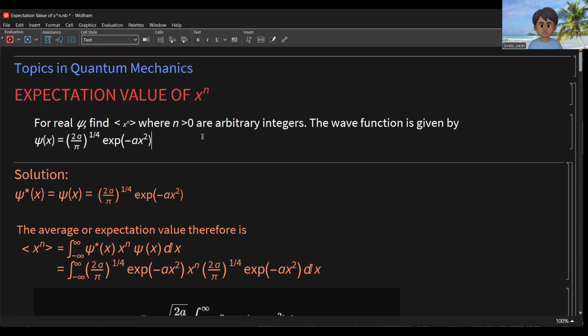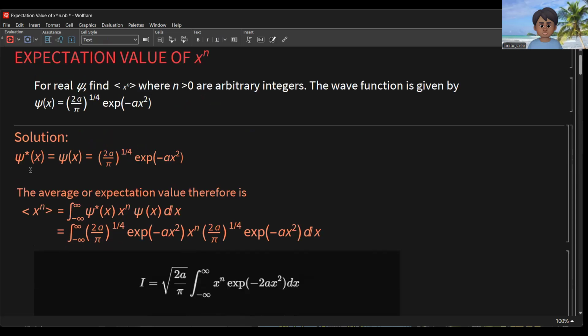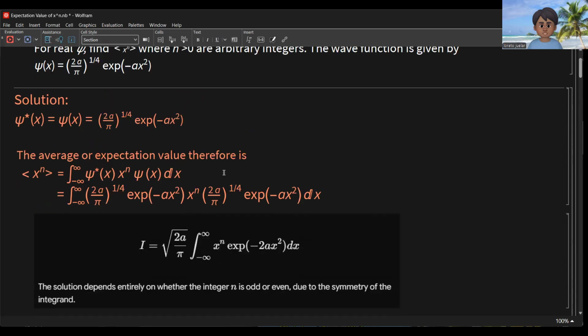So we have the solution here. The conjugate of this wave function is also equal to the wave function itself. This is the given wave function here. The average or expectation value, therefore, is from the formula. So this is the formula for the expectation value of x to the n.